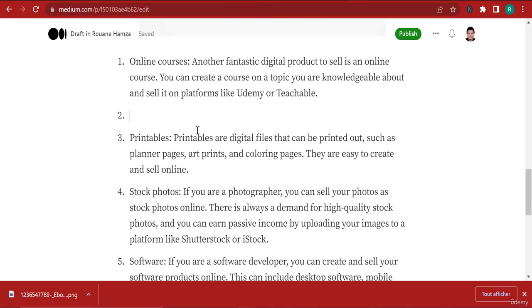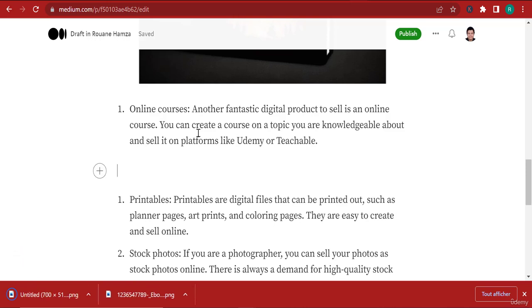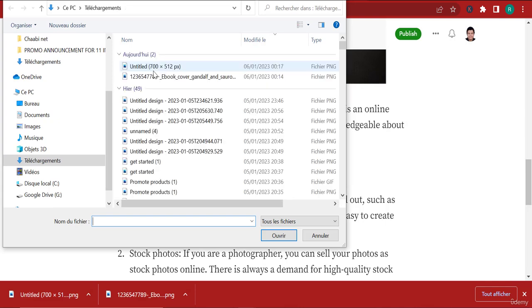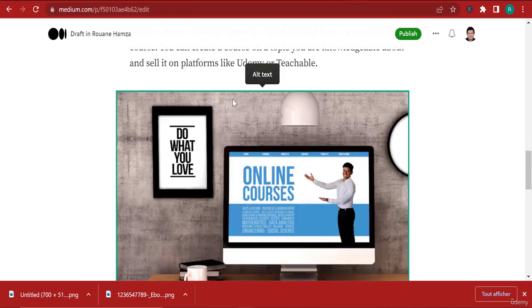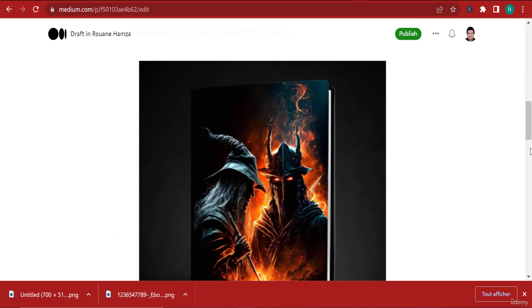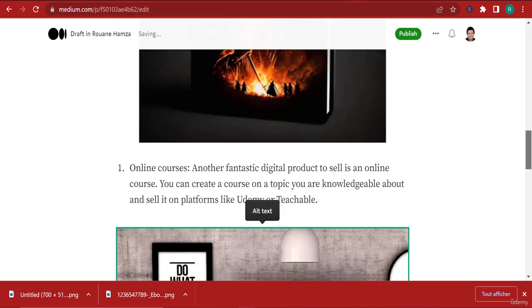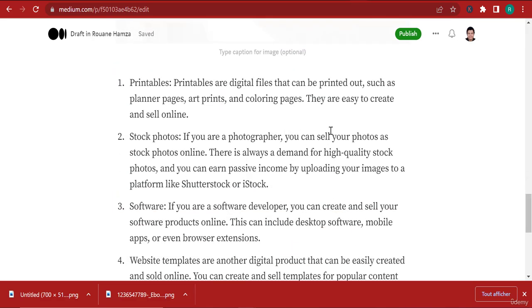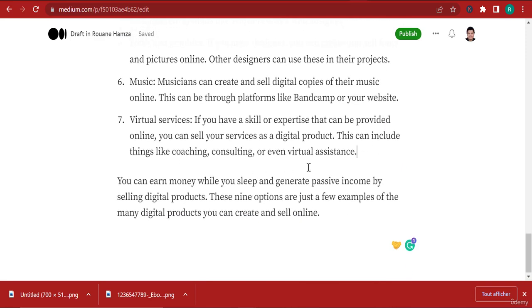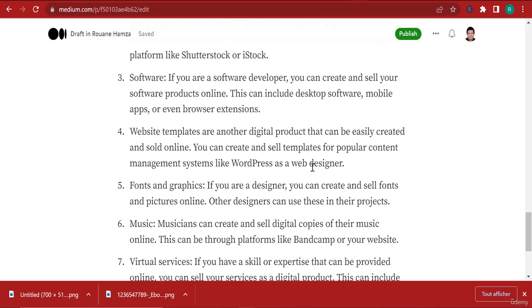And all I have to do is go back to this post on Medium and just paste my image, right? I'm just going to paste my image. And all right, so paste the image, add the image here, right? So there you go. And this is pretty amazing to me, a pretty amazing way that you can use to create a post. Now, of course, we can't just continue to do this forever for 7 of these. So you just got the point now. You have Canva, you have the AI that you can use to generate images, but the AI can do anything you want it to do. And basically, we're going to continue discovering more and more about what you can do with this AI.